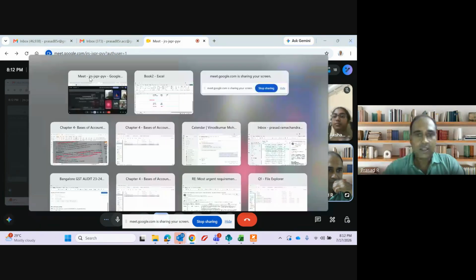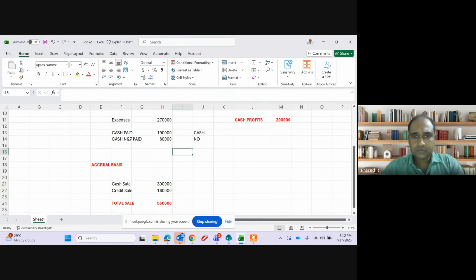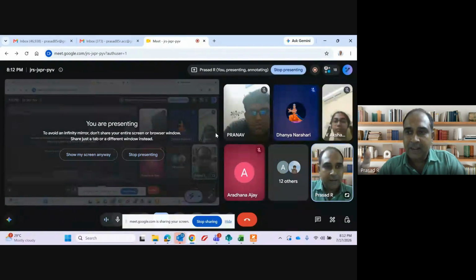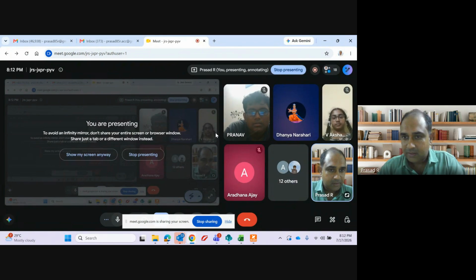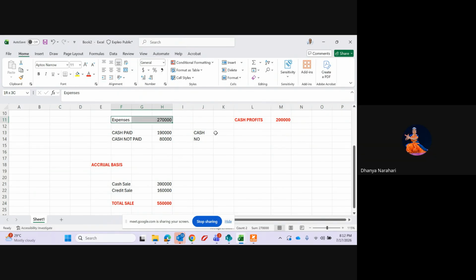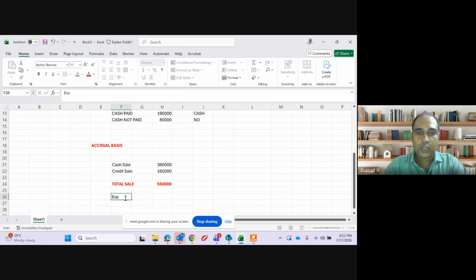Okay. Now, expenses. My expenses are 2,70,000. I have paid 1,90,000. 80,000 I have not paid. If I have not paid 80,000, does it mean it is not my expense? In accrual basis, it is an expense. So my total expense, should I take 2,70,000 or 1,90,000? 2,70,000. In accrual basis, my expenses will be 2,70,000. Fantastic, guys.